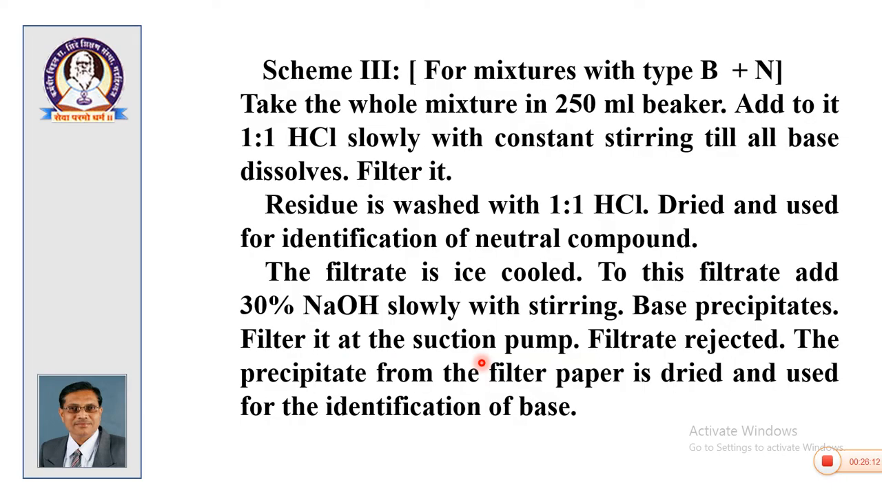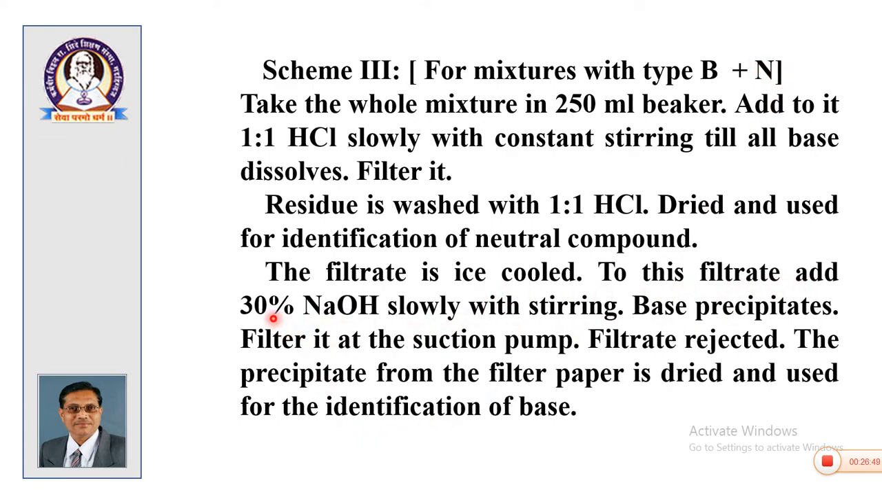Now, scheme 3, it is the last scheme for base plus neutral mixture. If your mixture does not contain acid or phenol, and if it contains base plus neutral, then the base has to be converted into its hydrochloride salt. So, for this purpose the entire mixture is taken. To this entire mixture 1:1 HCl is added, which will convert the base into its corresponding salt, and the mixture is filtered. Residue is washed with 1:1 HCl, dried well and used for identification of the neutral compound, because the residue will be neutral, and the filtrate is ice cooled.